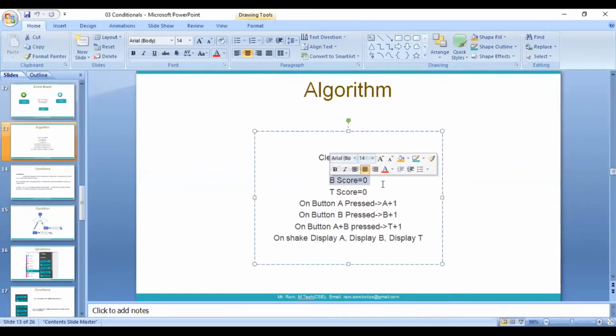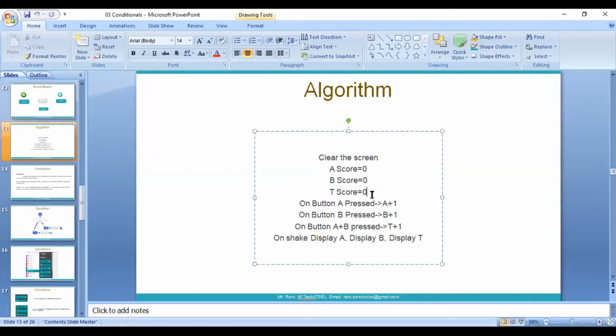A score equal to 0, B score equal to 0. T means tie. When you press the A button, you need to give the value to A. When you press the B button, you need to give the value to B. When you press both buttons at a time, that means it is a tie match. You give the value to T.